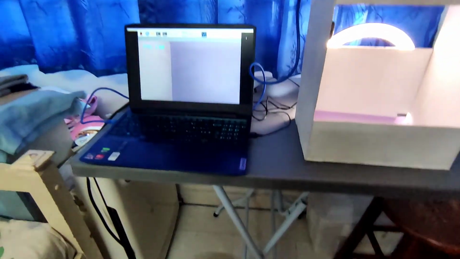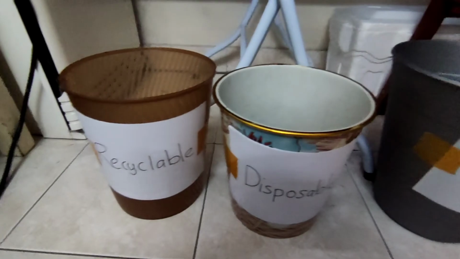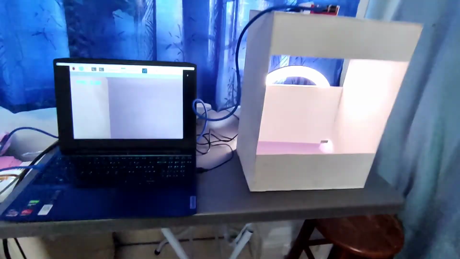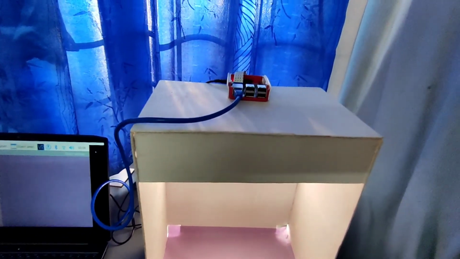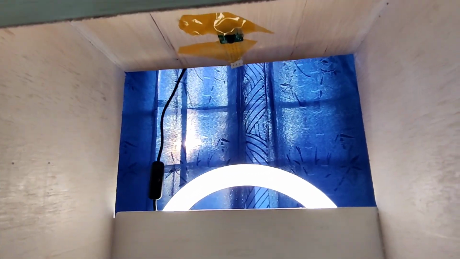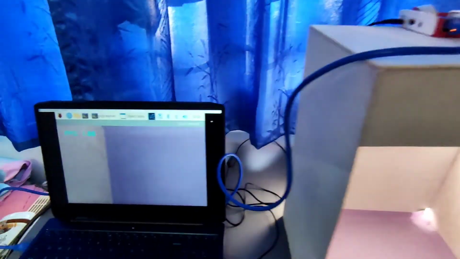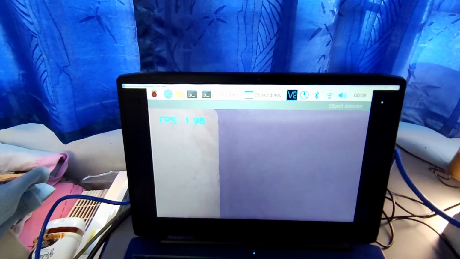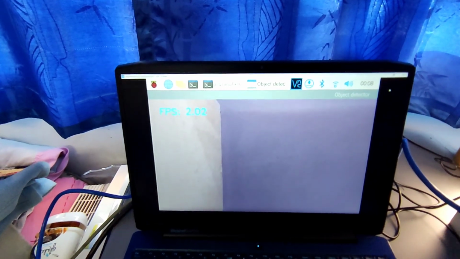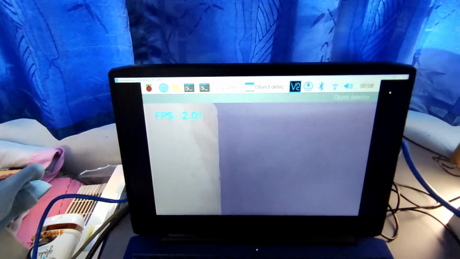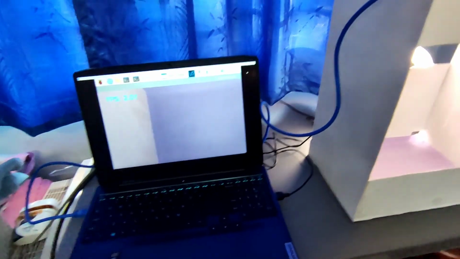So today we have 3 types of waste bin, which are recyclable, disposable and e-waste. The model is run by the microprocessor Raspberry Pi and the input is the camera to capture the image of the object being inserted into the model, and the output will show on the screen here. Since we have no LCD screen, we use a laptop screen. So let us move to the first model.